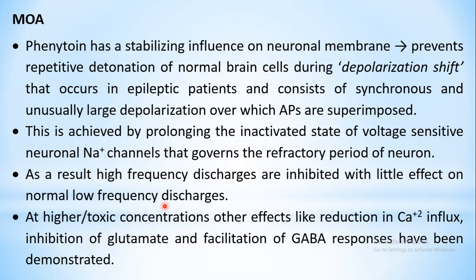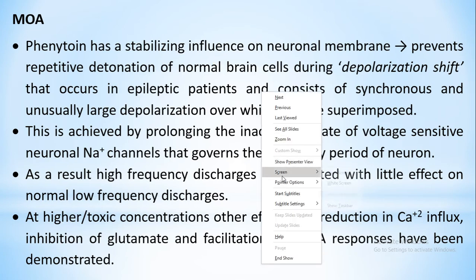Coming to the mechanism of action. The mechanism of action of phenytoin is based on its membrane stabilizing property. It stabilizes the neuronal membrane so that the repetitive firing which takes place from a particular focal origin will not take place. Now impulse generation, impulse meaning an action potential, is generated in the neuron of the brain.